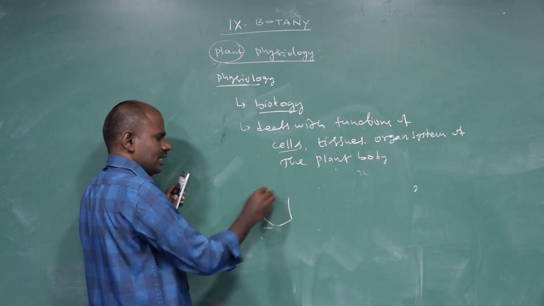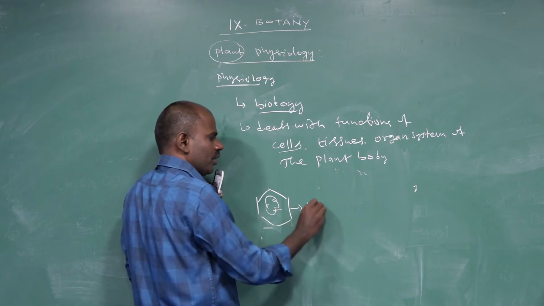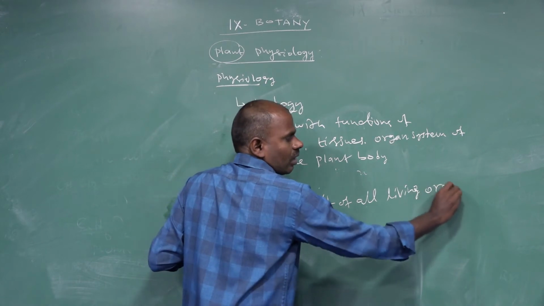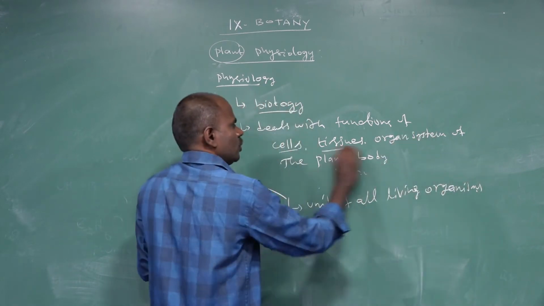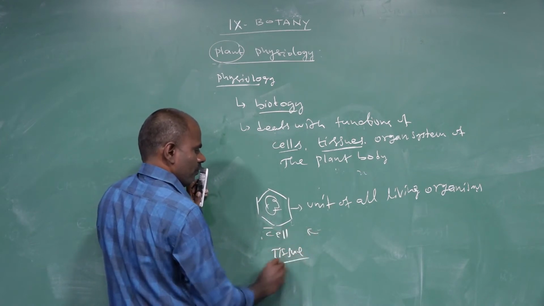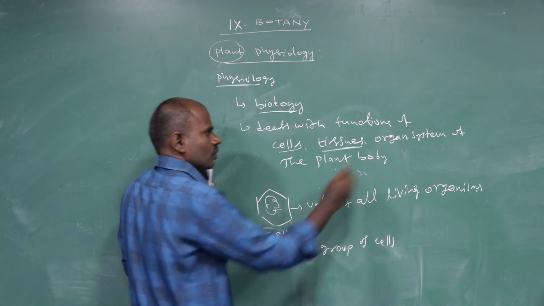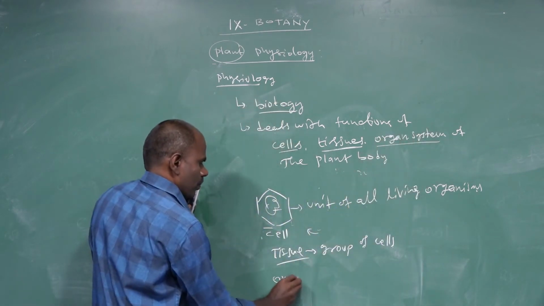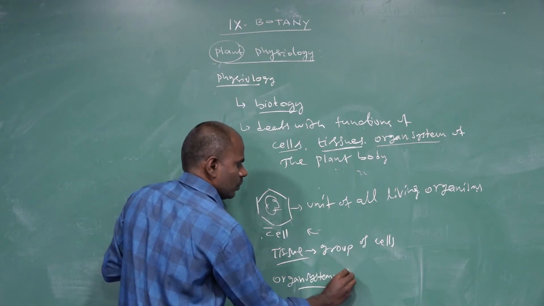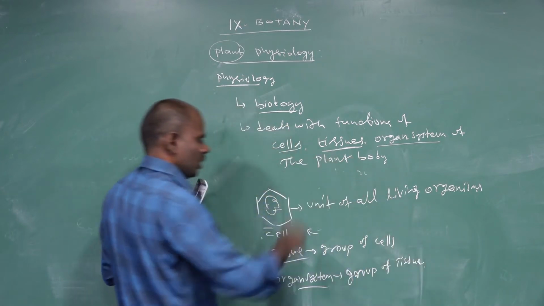A cell is a structural and functional unit of all living organisms. What is a tissue? A tissue is a group of cells. What is an organ system? A group of tissues is also called an organ system.